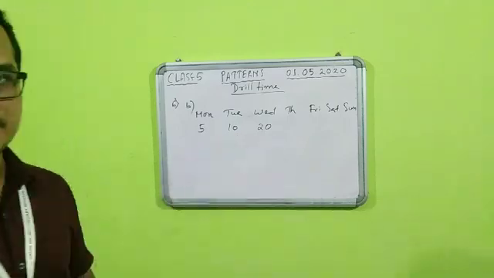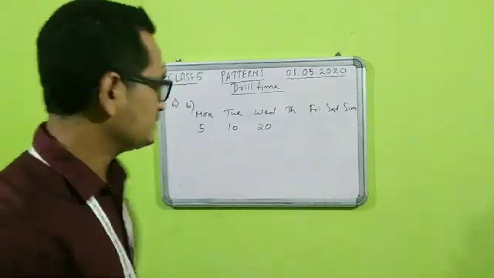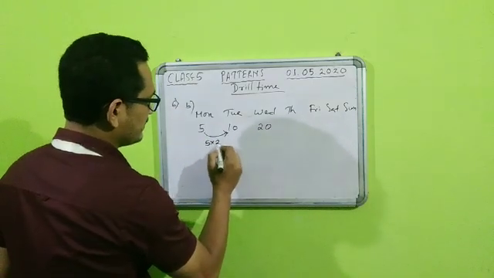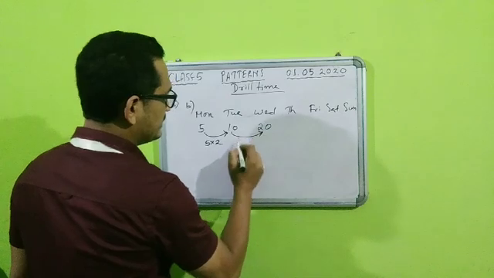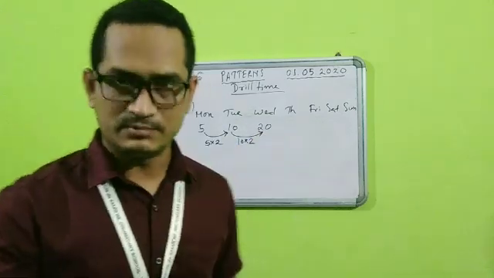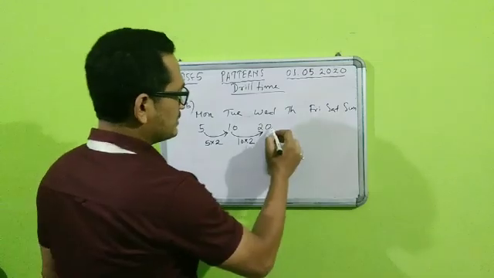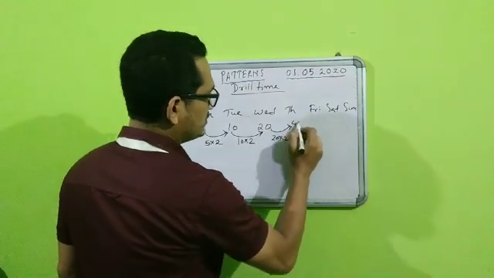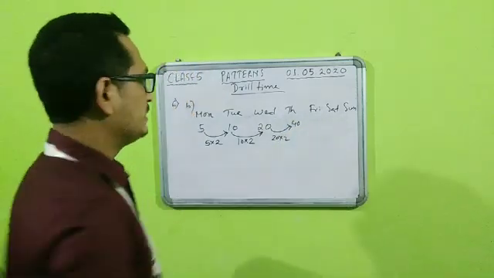If you see the pattern, 5 2s are 10, then here it reached 10 2s are 20. That means every time it is making double, twice. Okay, 2 times. So on Thursday it will be 20 into 2. So how much will it be? It will be 40 on Thursday.